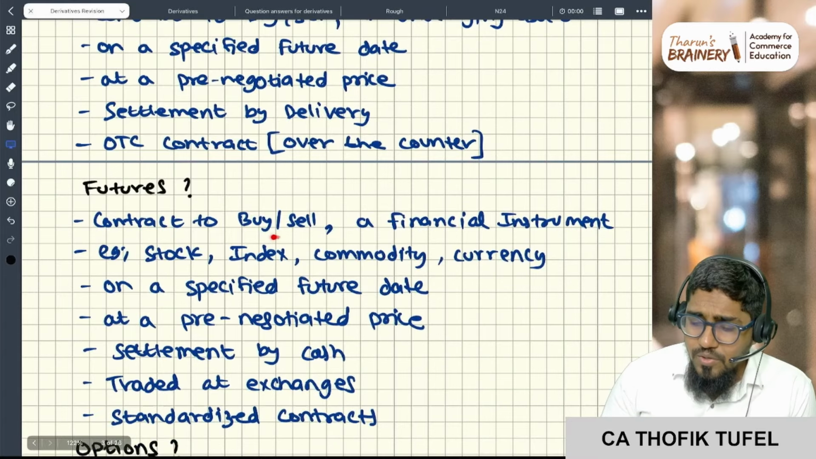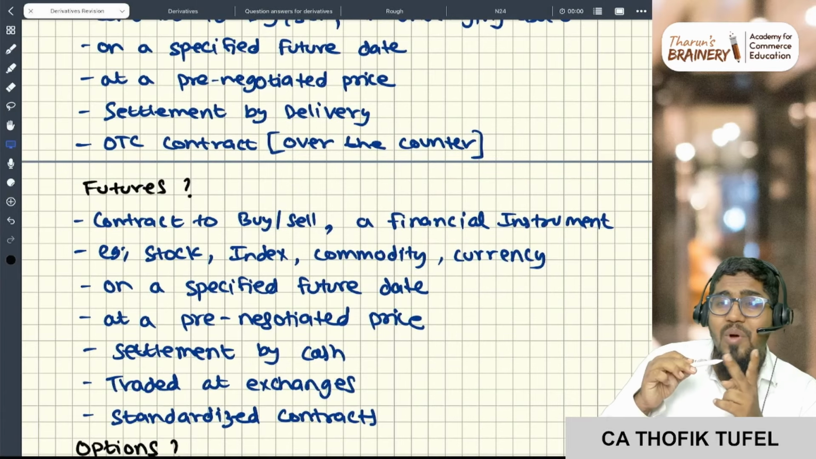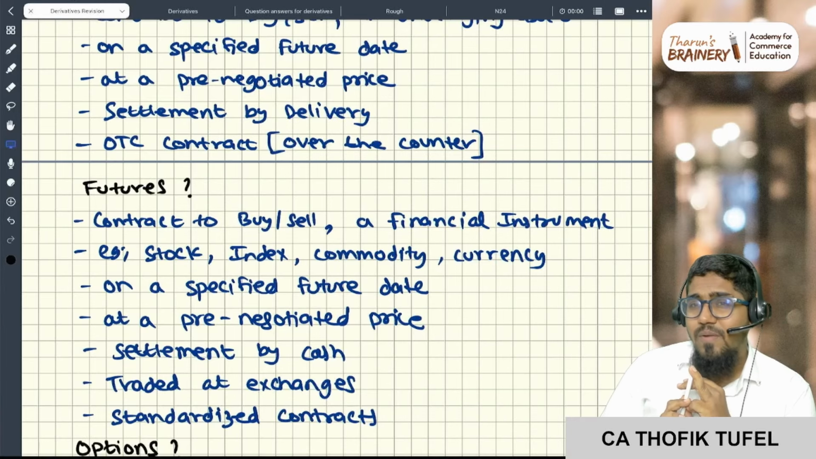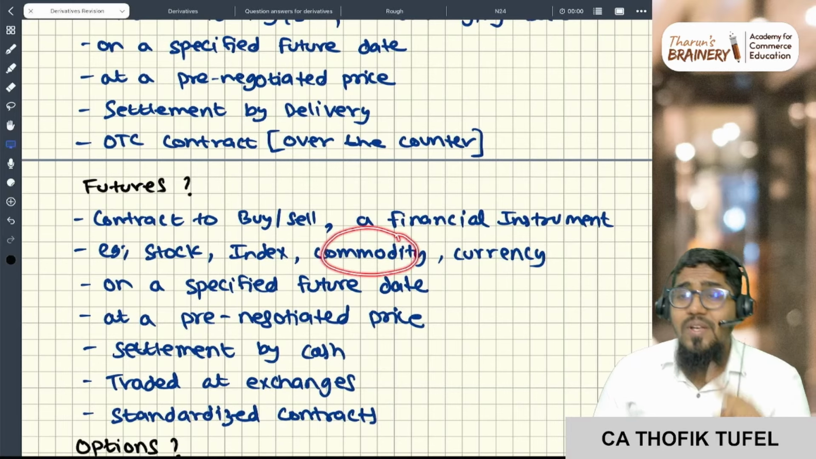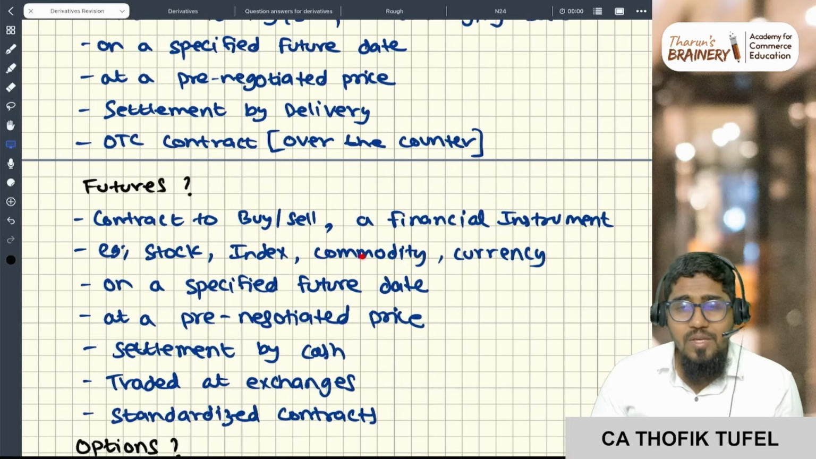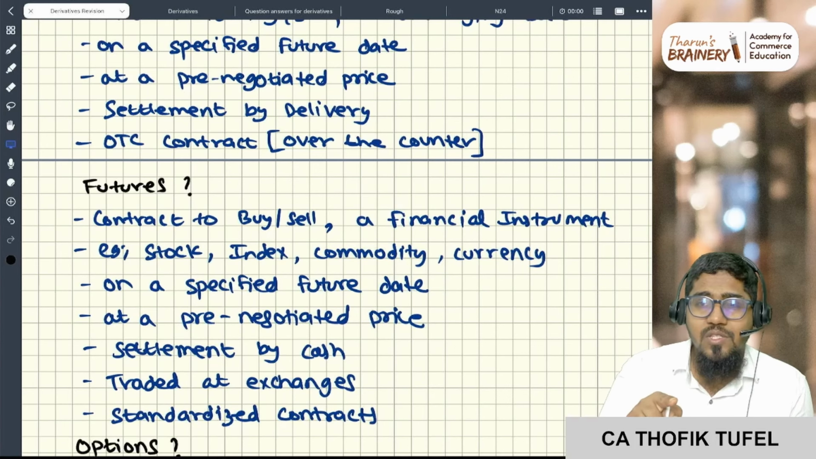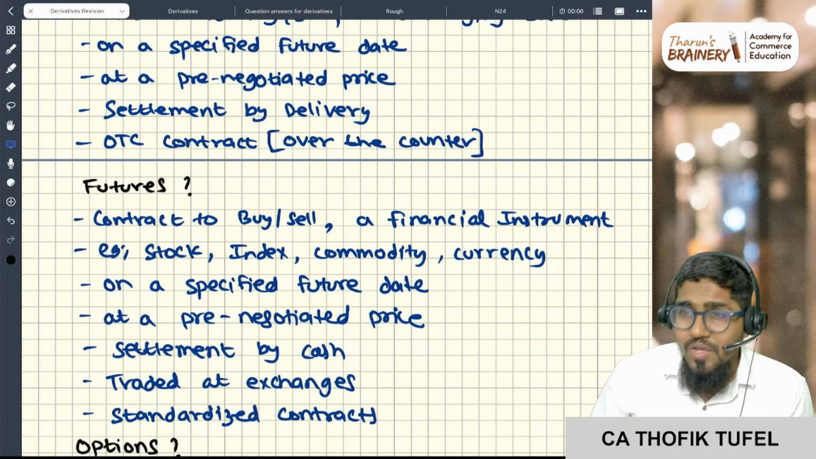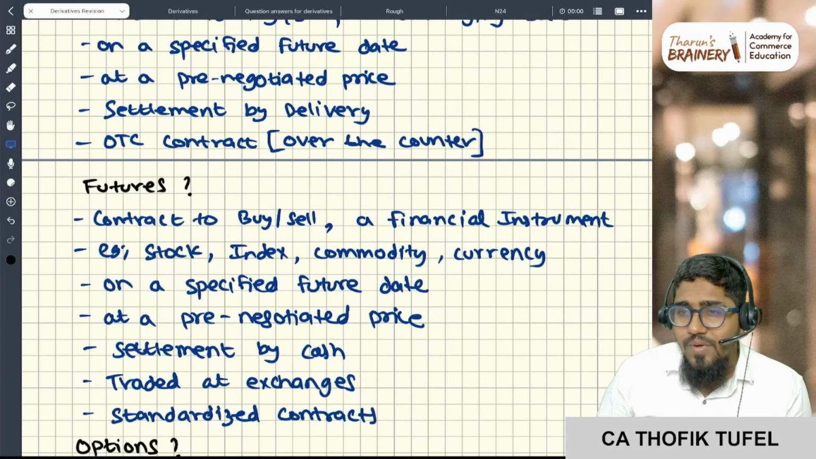Futures is also a contract to buy or sell a financial instrument. So here equity will come, bonds will come, index will come, index futures will come. Example: stock, index, and commodity if it is there in the stock exchange. Commodities on the stock exchange, not any commodity. For example, gold and silver are commodities traded on the stock exchange. Let us say there is some other metal, like uranium, which is not traded on the stock exchange. Then the forward contract will come.